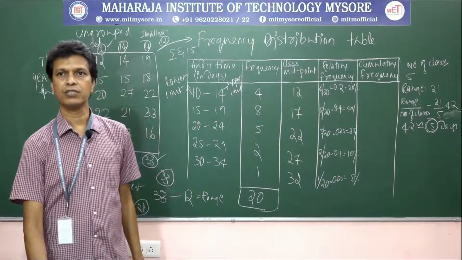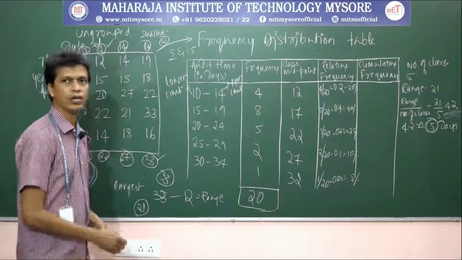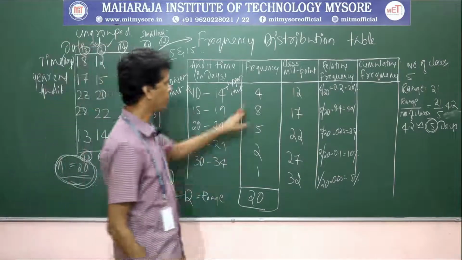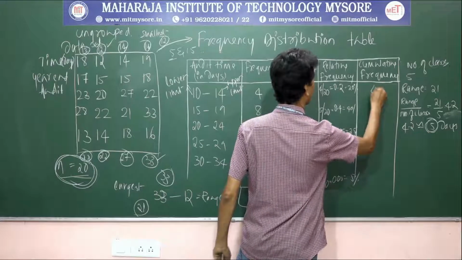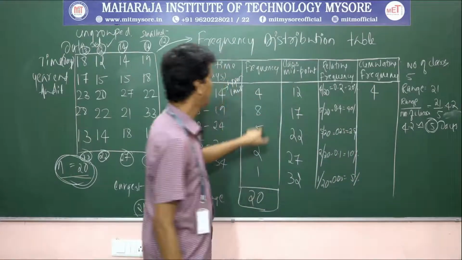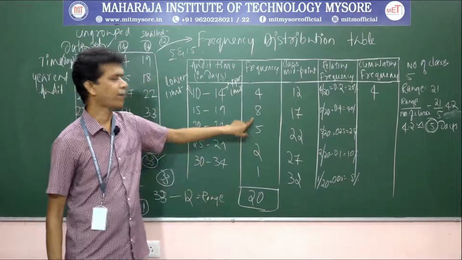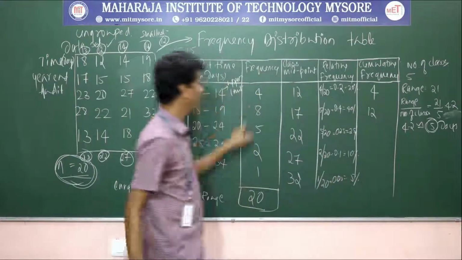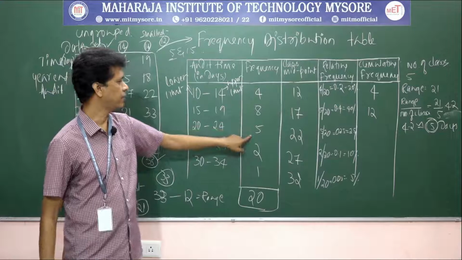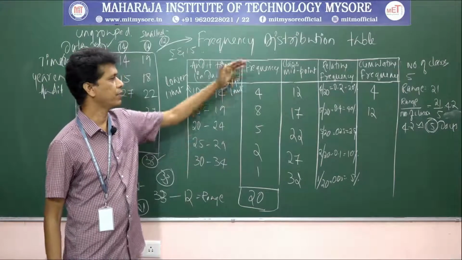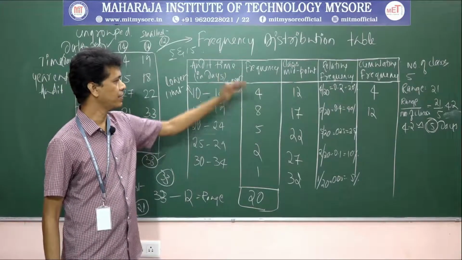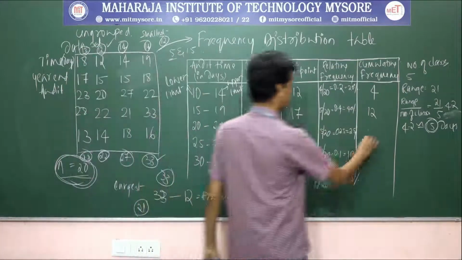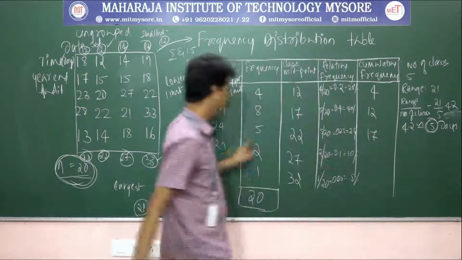Next is the cumulative frequency. Cumulative frequency is the running total of all frequencies. The first class interval is 4, the second is 4 plus 8, that is 12, and the third is 12 plus 5, which is 17.